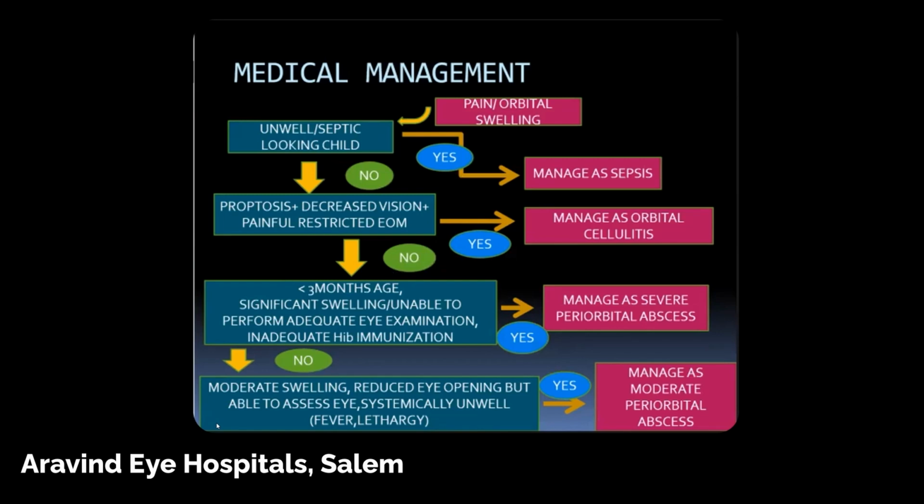If the patient is less than 3 months of age with significant swelling, you perform an adequate eye examination and manage as severe periorbital cellulitis. If the patient has only moderate swelling, then you can manage as a moderate periorbital abscess. But all the cases require hospitalization and management with IV antibiotics.